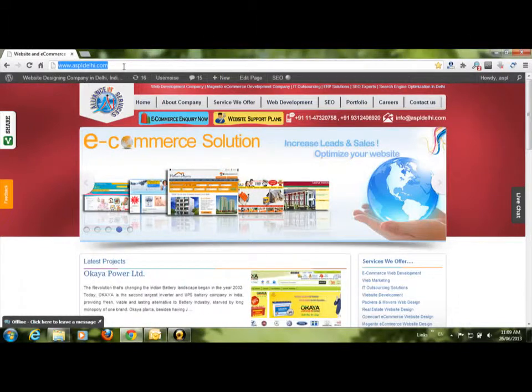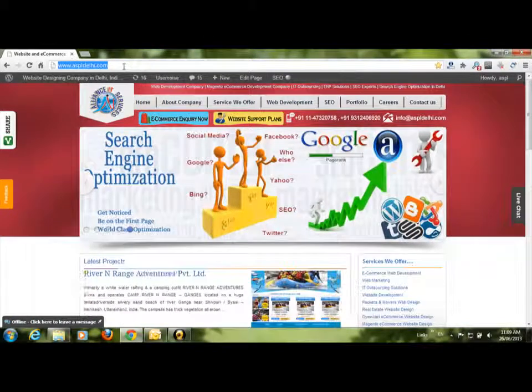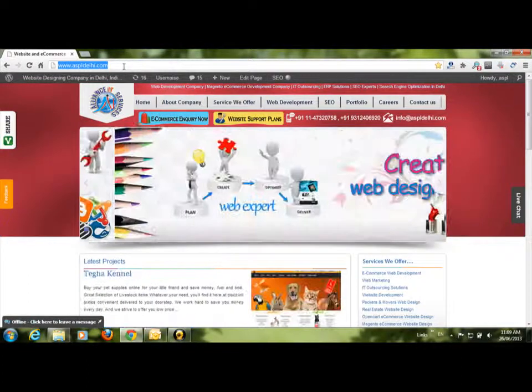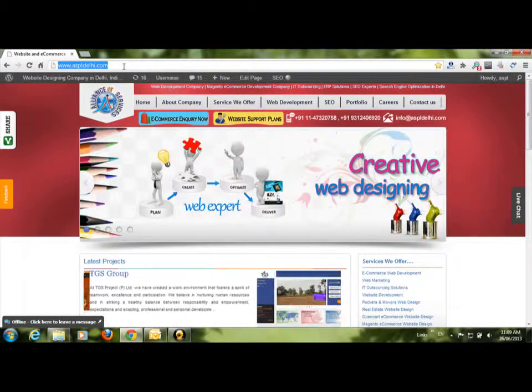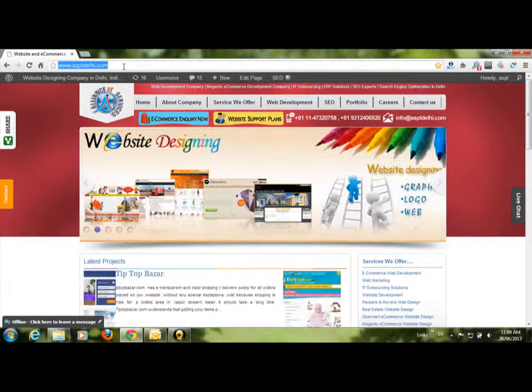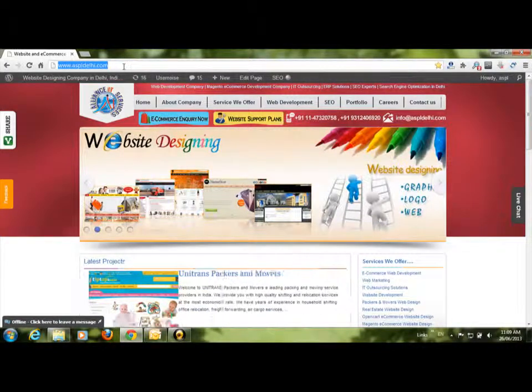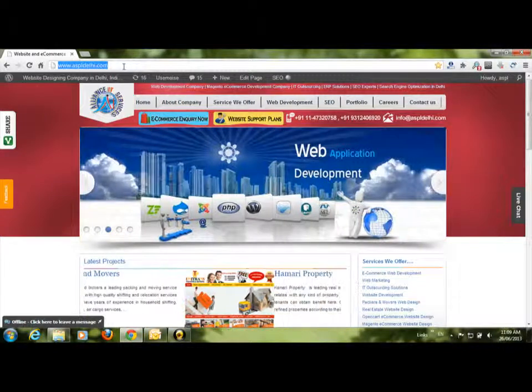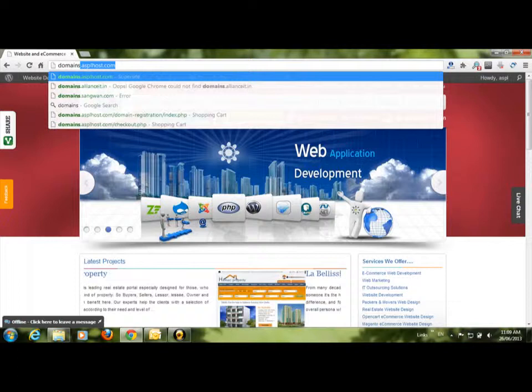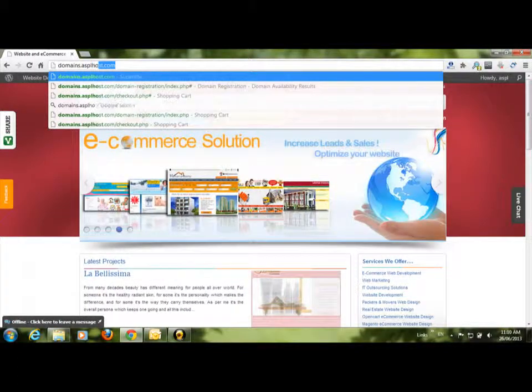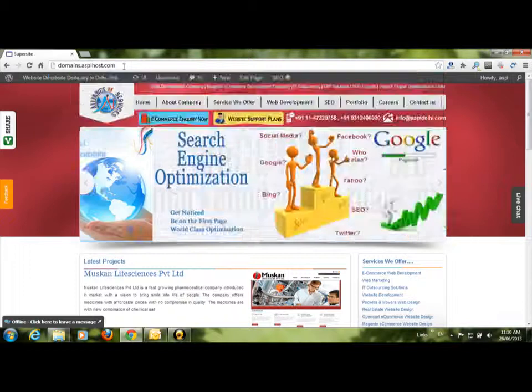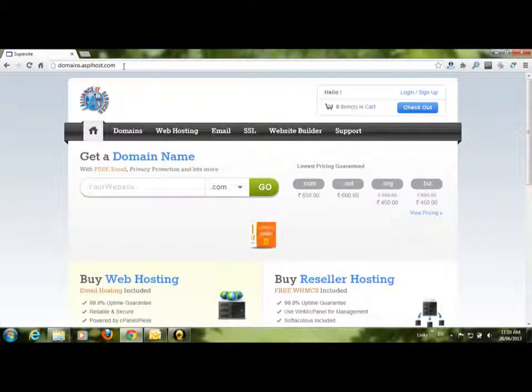My name is Ram, and the first step to develop a website is to book your domain name. To book your domain, you have to visit a service provider like aspl-daily.com, for which the URL is domains.aspl-host.com. Once you type this URL, you'll get the screen which displays get your domain name and a box where you can type the domain which you want to book.